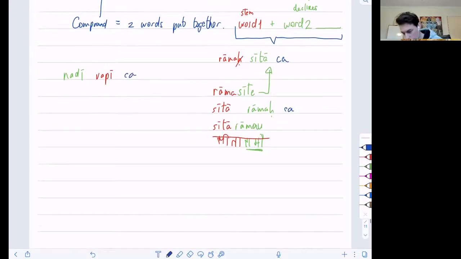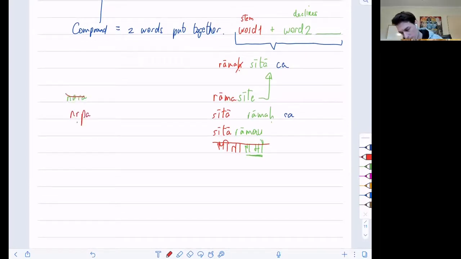We all understand so far? Step one, you just simply take the stem of Nadi, which just happens to be Nadi also. And then you just put the second word, but the dual of the second, right? Vapi. And then what is the dual of Vapi? Vapiau. Okay, that's it. From the king, we'll use the Nripaha for this one. From the king and from the boy. Nripa Balabhyam. Yeah, good. From the king and from the boy.